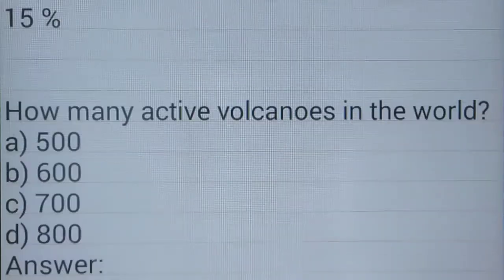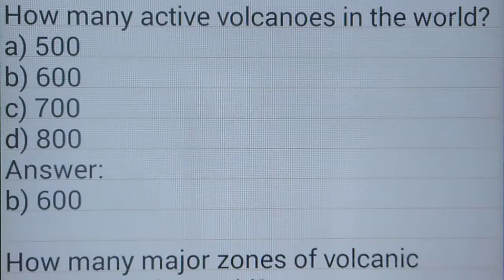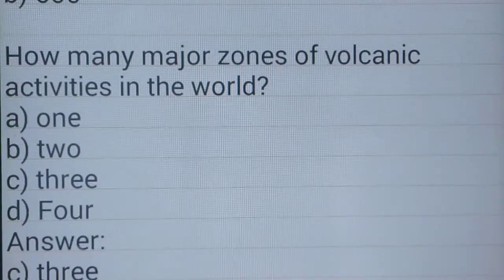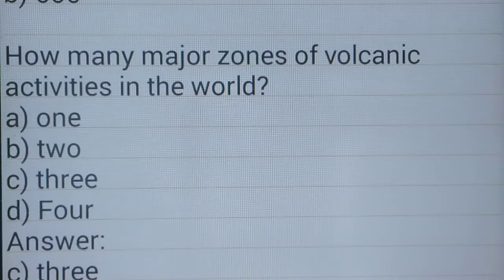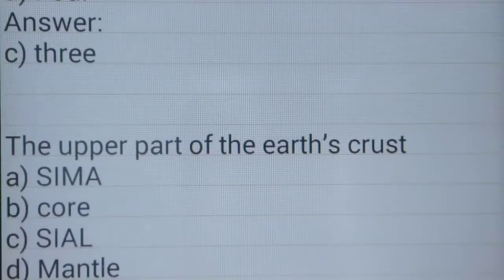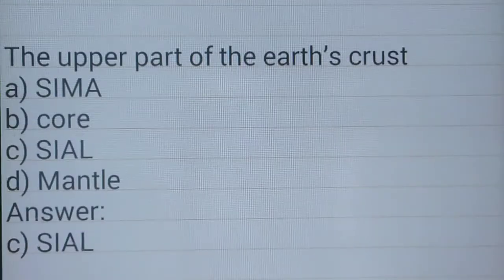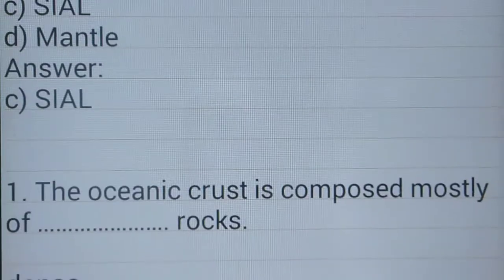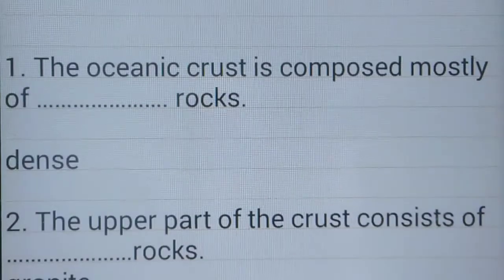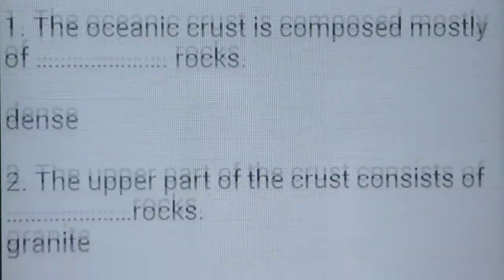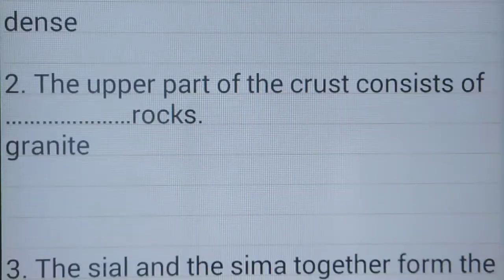How many active volcanoes are in the world? Around 600. How many major zones of volcanic activities are in the world? 3. The upper part of the earth's crust is shale. The oceanic crust is composed mostly of dense rocks. The upper part of the crust consists of granite rocks.